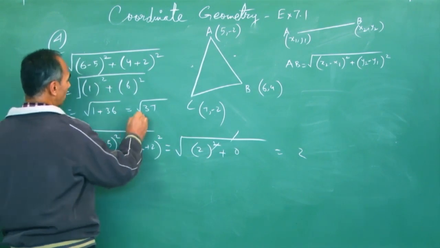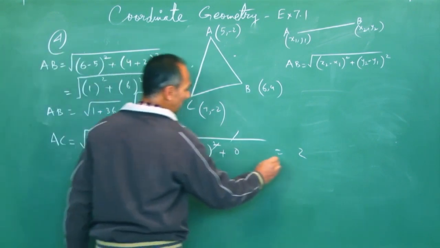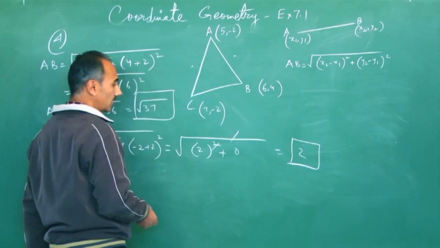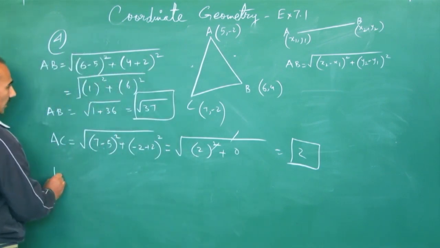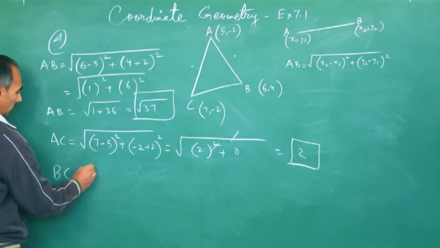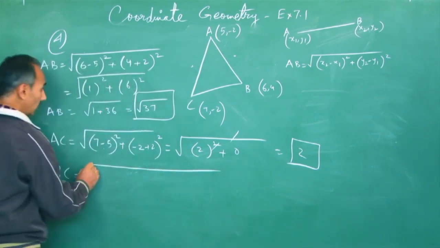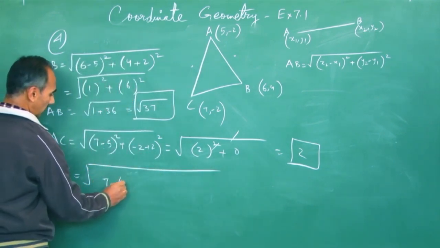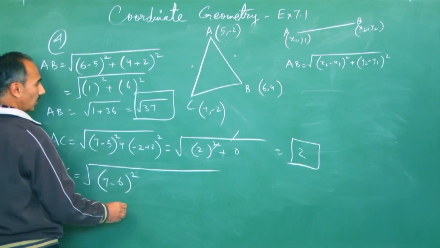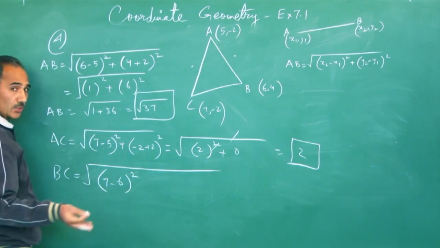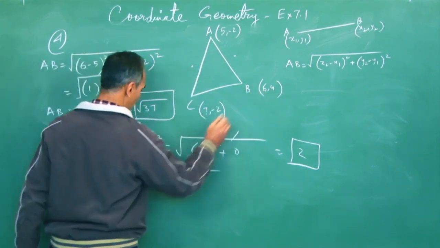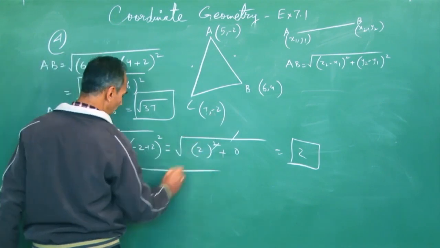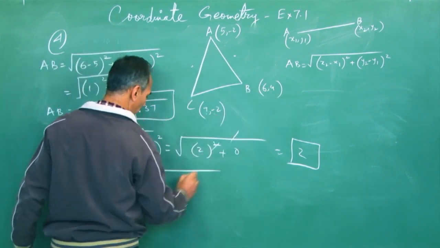So my first length is root 37, and my second length, of the other side, is 2. Now what is left? BC is left. Apply distance formula. BC will be x1 minus x2 whole square plus y1 minus y2 whole square. You have a choice, x1 minus x2 or x2 minus x1.